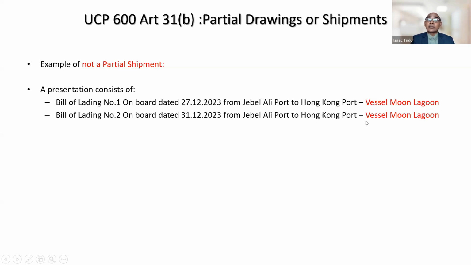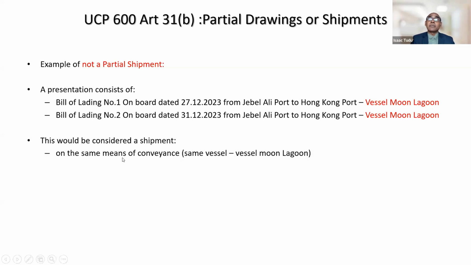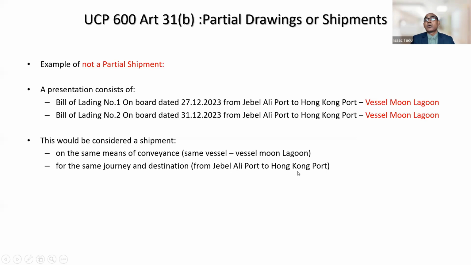It is not a case of partial shipment, right? So this would be considered a shipment on the same means of conveyance. Same means, vessel Moon Lagoon, right? For the same journey and destination from Jebel Ali Port to Hong Kong Port. Therefore, it is not a case of partial shipment under UCP Article 13B.